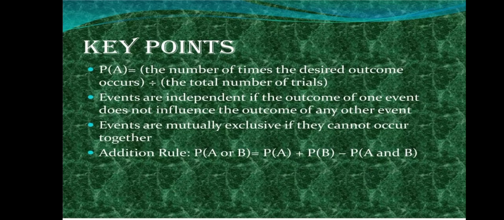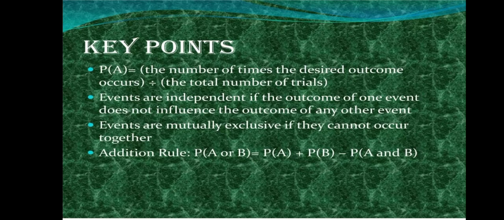Now we have to remember some key points. Number one, I mentioned that the probability of any event is calculated by the number of times the desired outcome occurs divided by the total number of trials. And then events are independent if the outcome of one event does not influence the other outcome. So events will be independent if neither outcome influences the other. Events are mutually exclusive if they cannot occur together. I will talk about that in later slides.